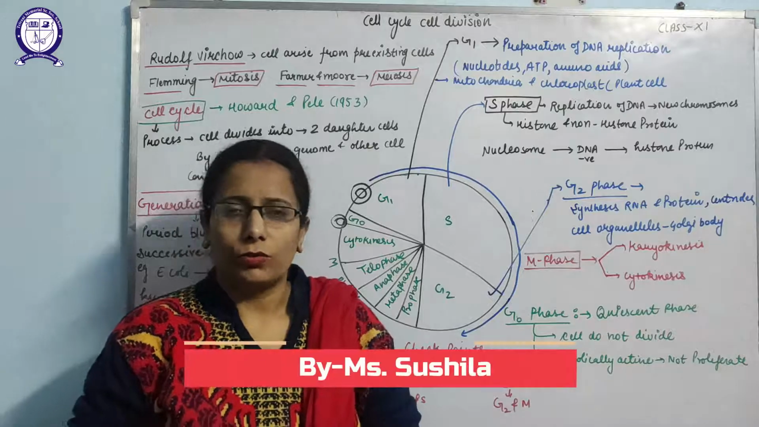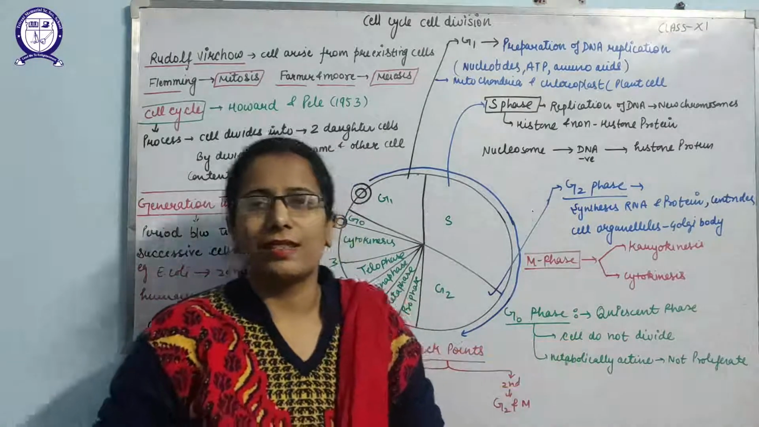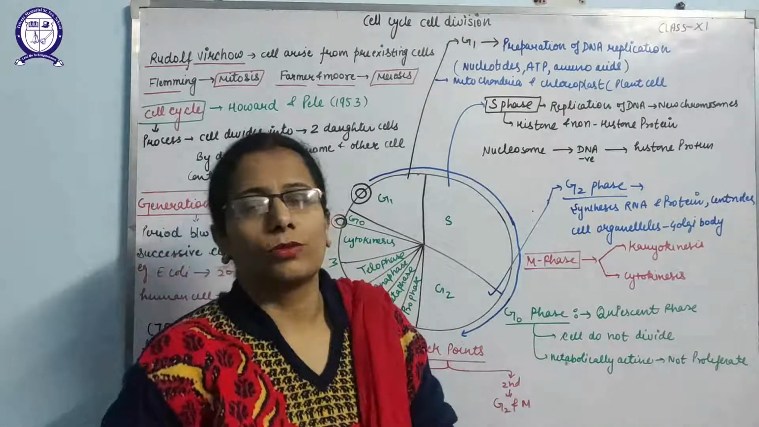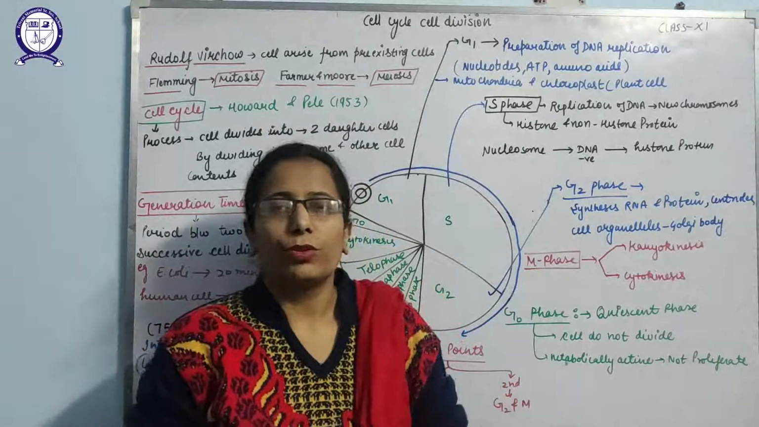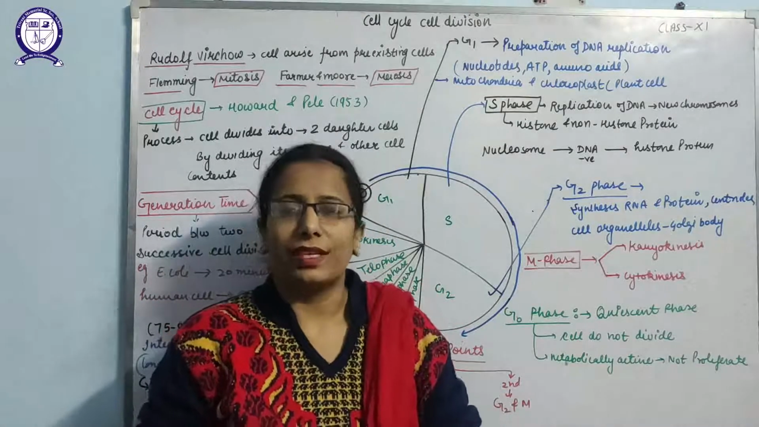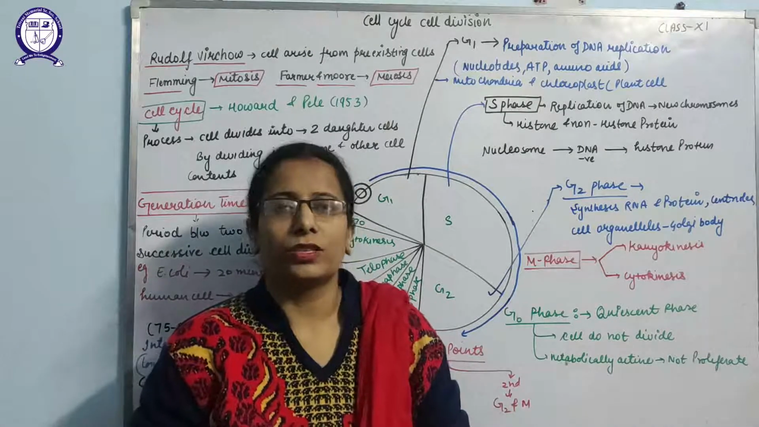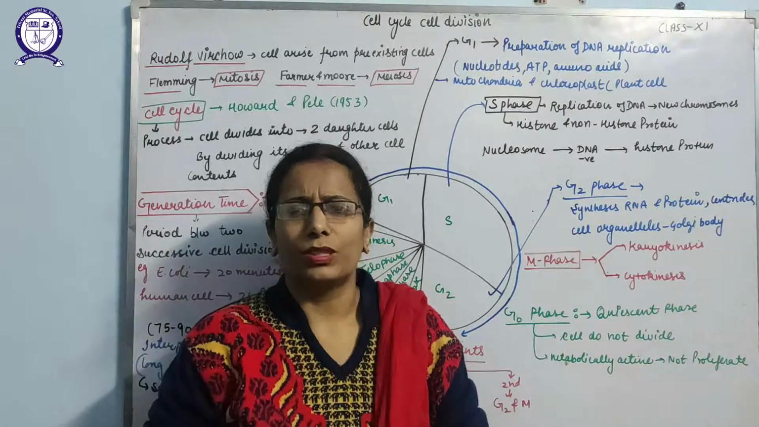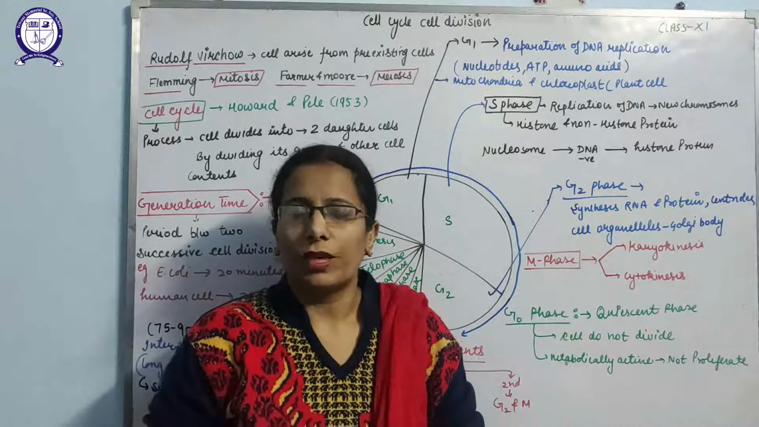Hello students, now we are going to start the next chapter of the biology of the 11th class, that is the cell cycle and cell division. Why are we going to discuss this chapter now? Because, as you know, every organism is made up of cells, and cells are the basic structural and functional unit of life. So it is the cells that will decide the structure and functions of an organism.